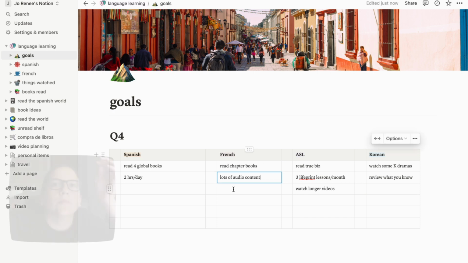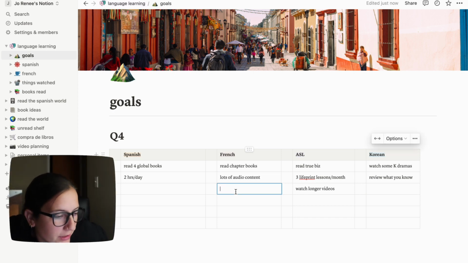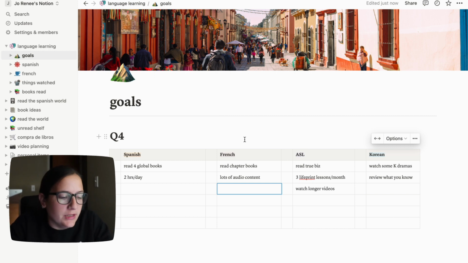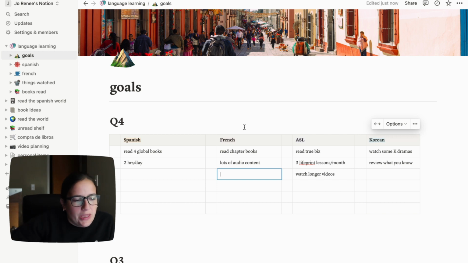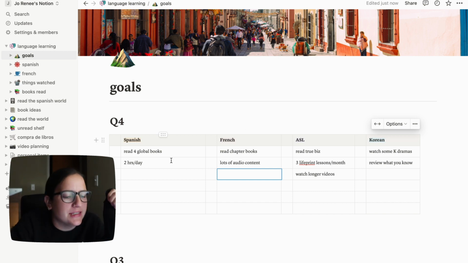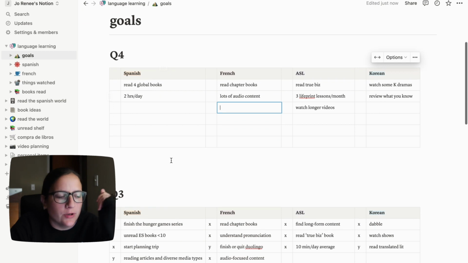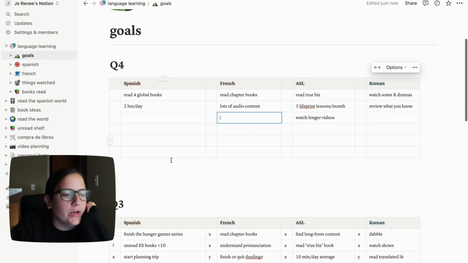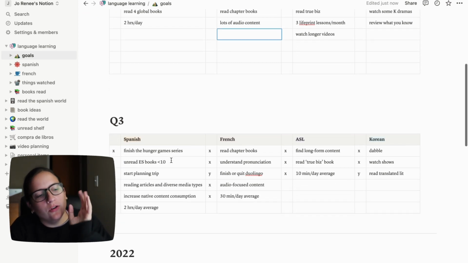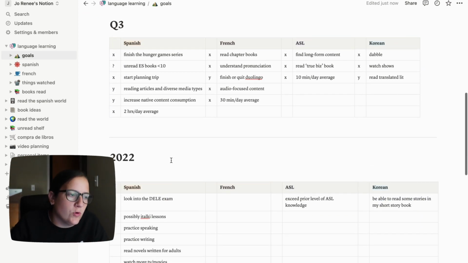Okay, so my camera died, but I have just been kind of updating my goals here. I have a rough draft of my Q4 goals, so we will discuss this in a separate video where I talk through my goals, but as you may be able to see, I did not complete many of my Q3 goals, but there were reasons. But I still did actually have a good summer as far as Spanish at least goes, so I'm glad for that. But I am hoping to get back into a good routine in Q4.